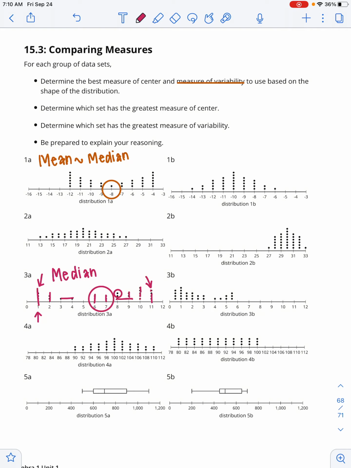So your job is to take a look at these data sets and to tell me for which data sets we should use the mean, for which data sets we should use the median, and for which data sets the mean and the median are just about the same. Then you need to find the data set that has the greatest measure of center, and you need to find the set that has the greatest measure of variability, meaning that the points are most spread apart.